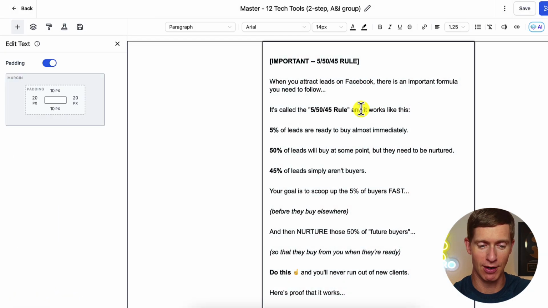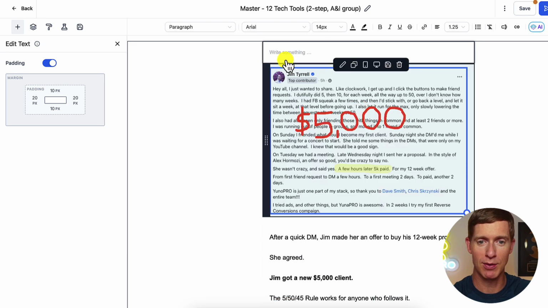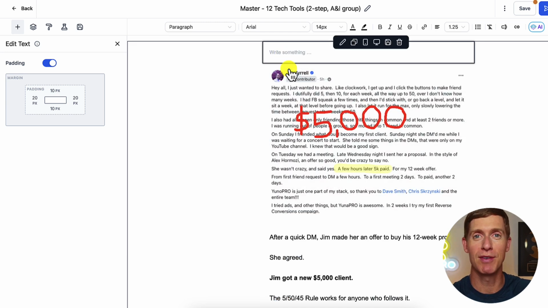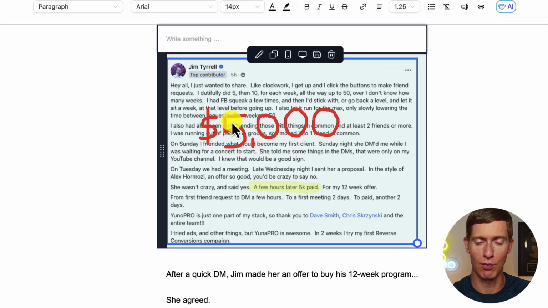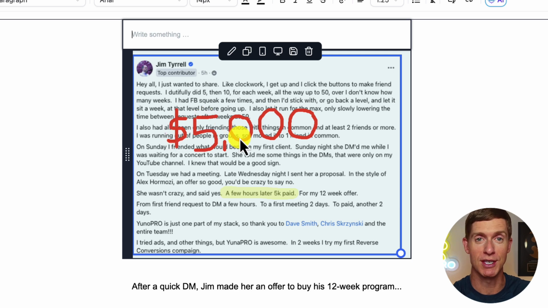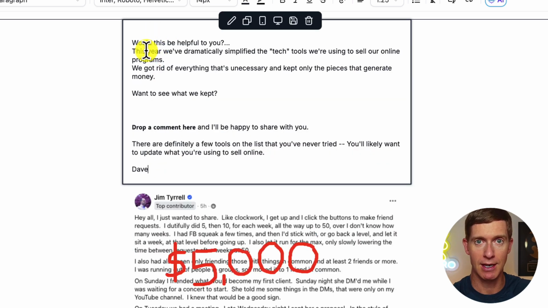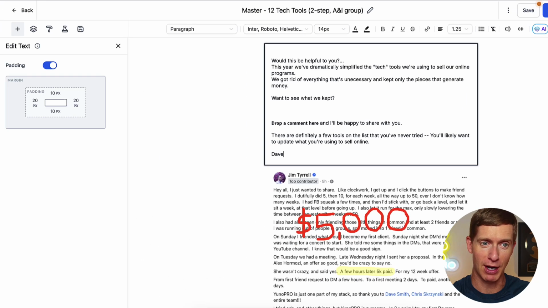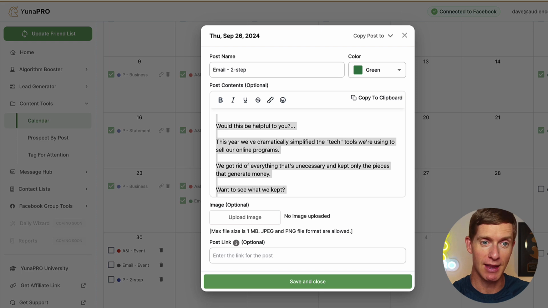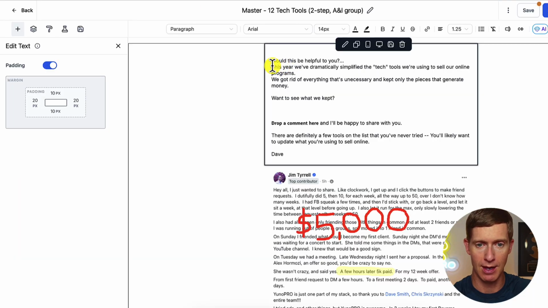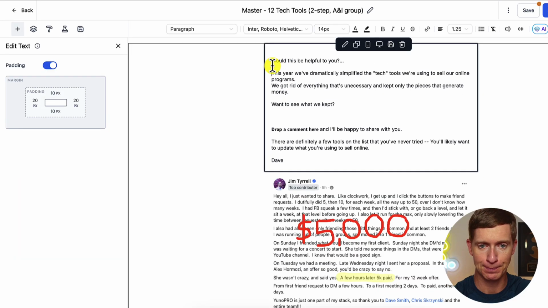Now inside of here, I'm going to open up the email and delete what was in there previously. You can see it was an email talking about one of our Unipro users who used the system to earn $5,000 for his coaching business. What I'm going to do is paste in the copy for my email. I already had that saved over here in my content calendar. So I'm just pasting in that copy for this email. And let's just format this a little bit.